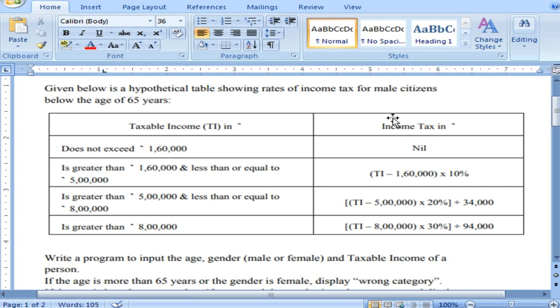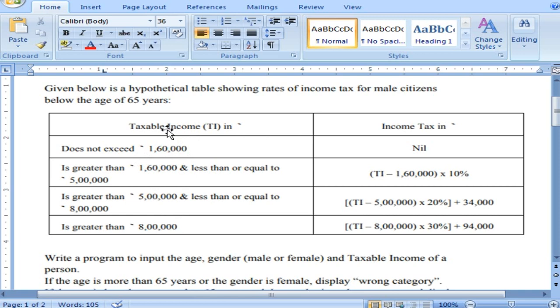given below the age of 65 years. Notice that we have a criteria that it has to work only for male citizens and the age also should be lesser than 65. If it is female or the age is above 65 years, this should not work. Now we will observe the table and try to solve it.